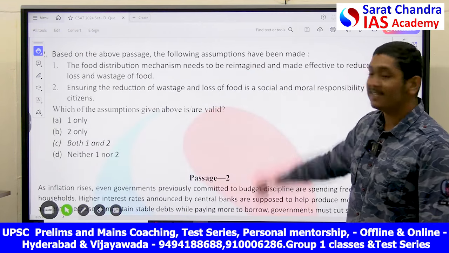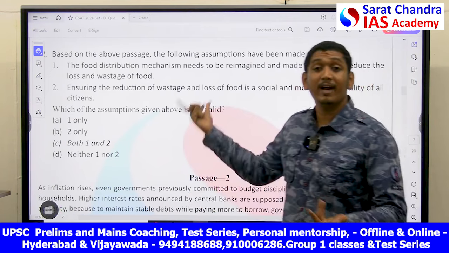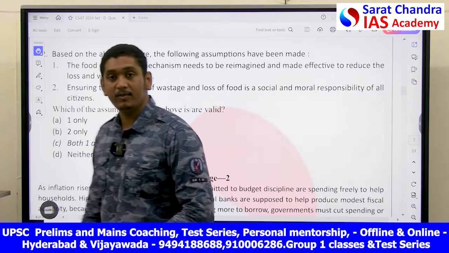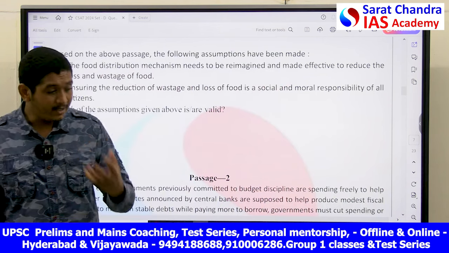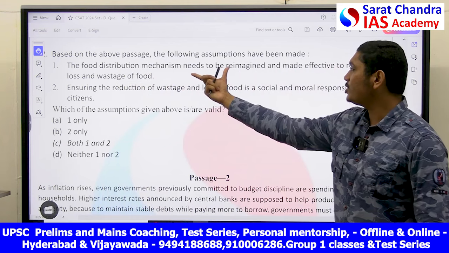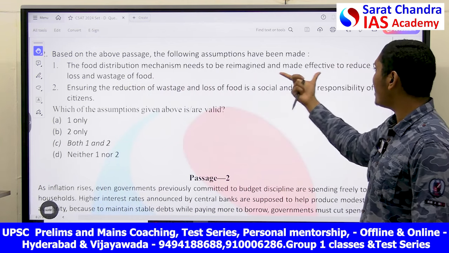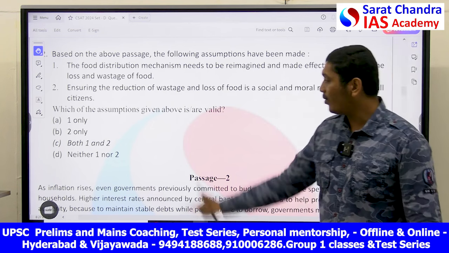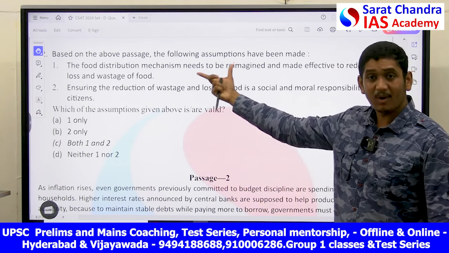Next, based on the above passage, what did the author assume to write this passage? What was he concerned about? He was concerned with the wastage of food. He was concerned how to reduce this wastage. These were his assumptions. Now let's see. The food distribution mechanisms need to be reimagined and made effective to reduce the loss and wastage of food. Yes, that's what he wanted to say.